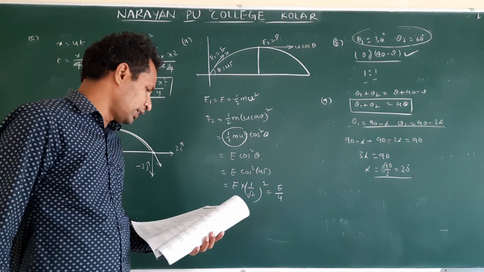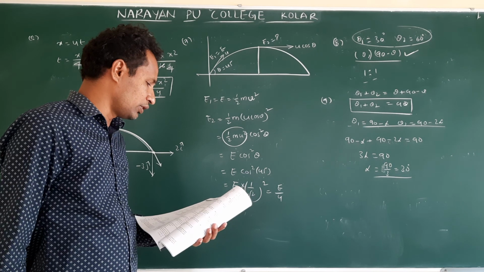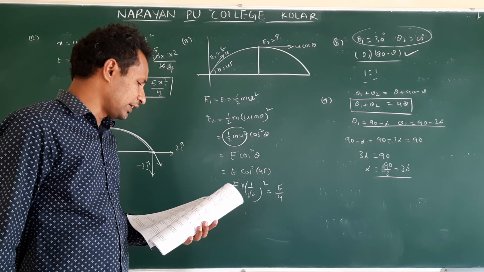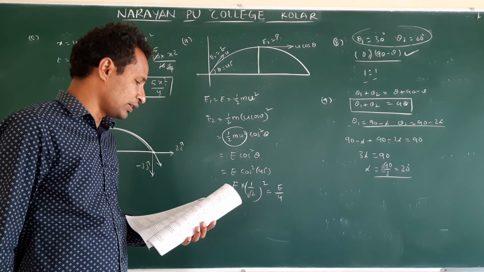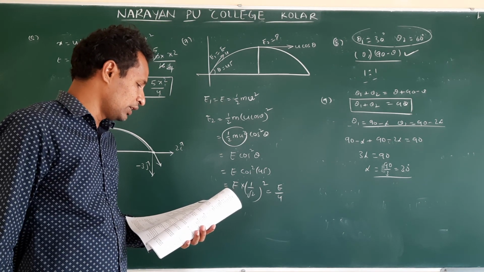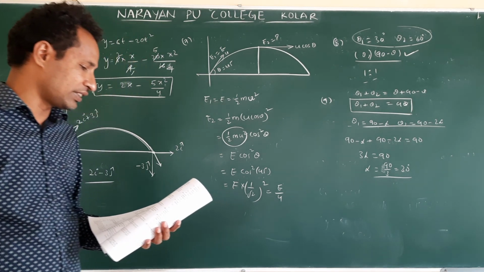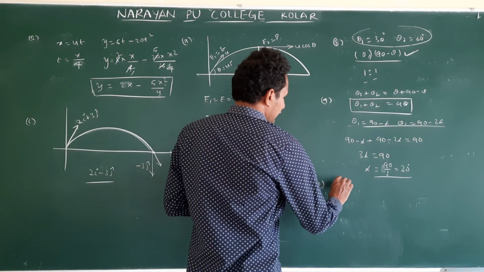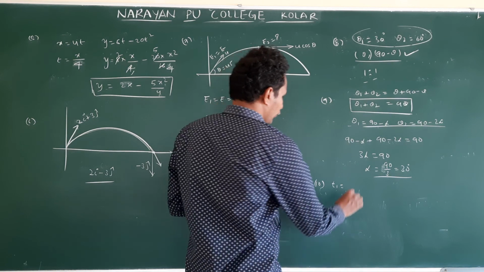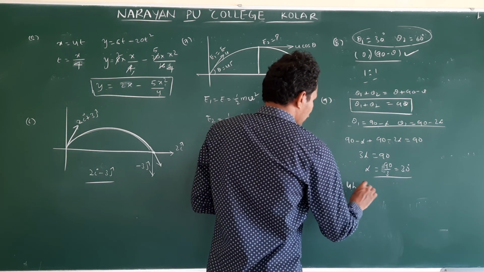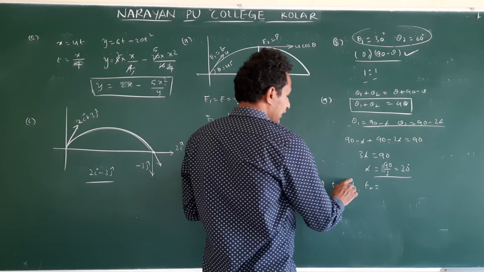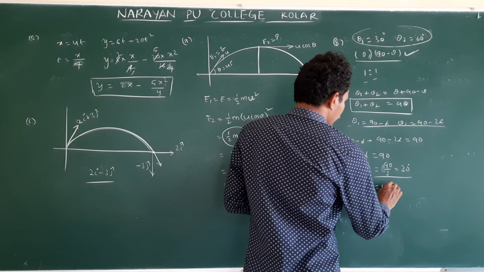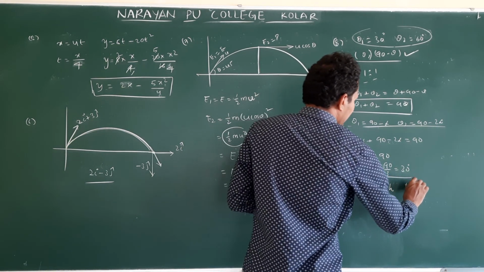10th question. A motor boat covers a distance in 4 hours moving downstream, and it covers the same distance in 12 hours moving upstream. The time taken to cover the same distance in still water is? So 10th question. Already we have done this kind of questions. T1 is equal to 4 hours, this is downstream, in the direction of the river. T2 is upstream, which means opposite direction, 12 hours. They are asking T in still water.